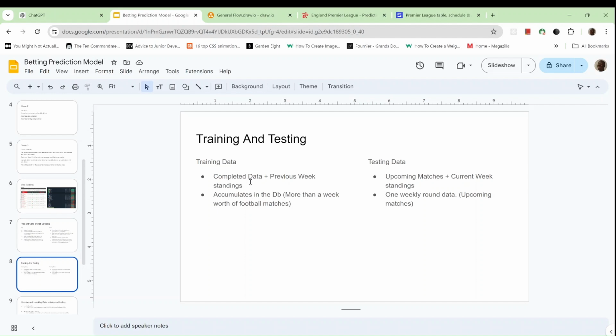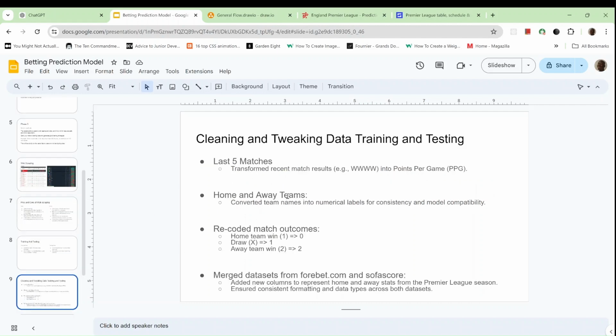Okay. So with the training data, you would need the previous week standings. What was the week standings before the matches were played? Okay. And the funny thing is that the testing data would end up becoming the training data after the matches are played. So once we get the full-time results, we add this testing data to the training data. And over time, we are accumulating more and more fixtures in our database, which would help make the model more accurate.